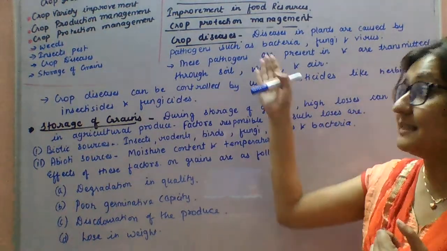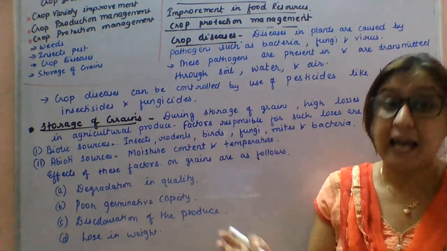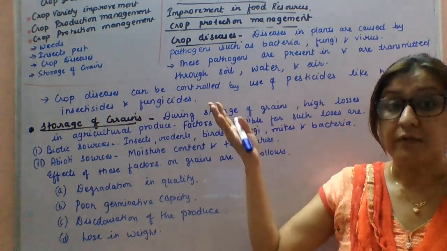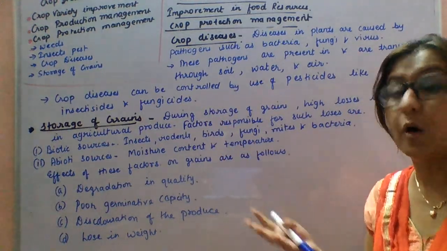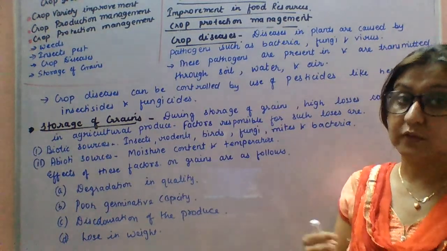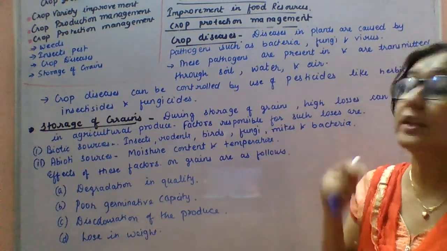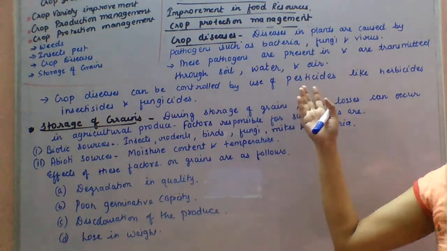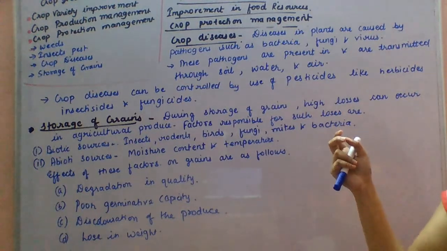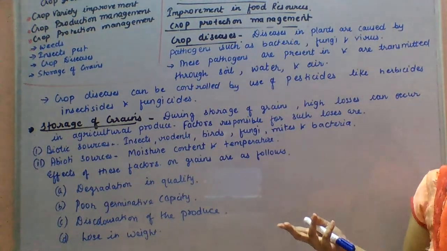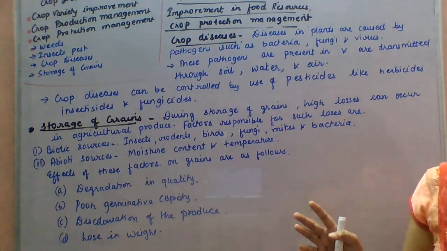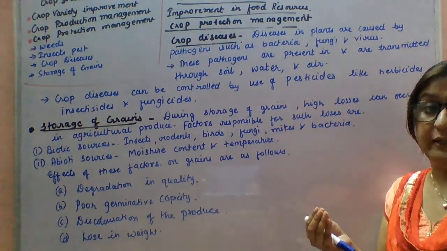Next, these are the factors which can have a bad effect on your crop production. Now, after the harvesting of the crops, the most important part is the storage of grains. For increasing crop production, the proper and safe storage of grain is very useful, or you can say it's equally important.